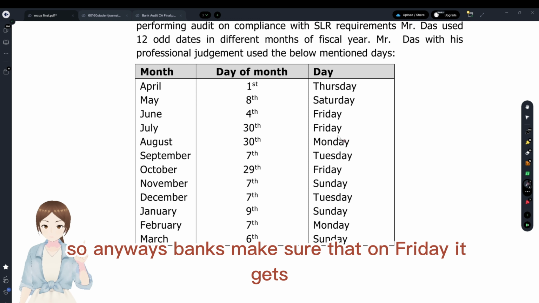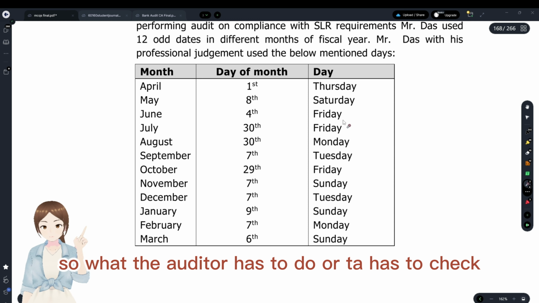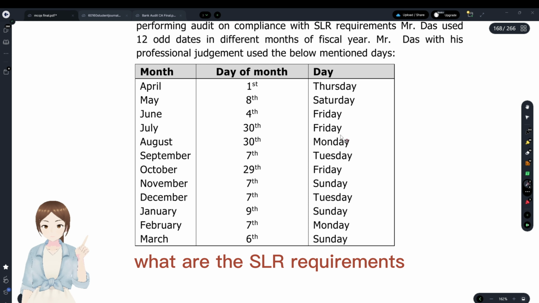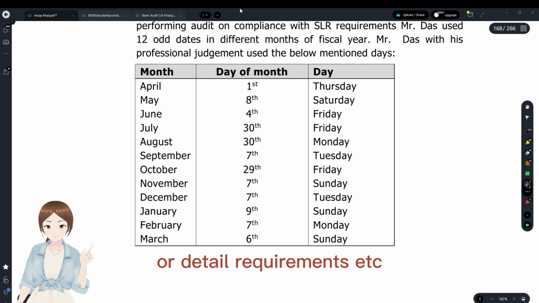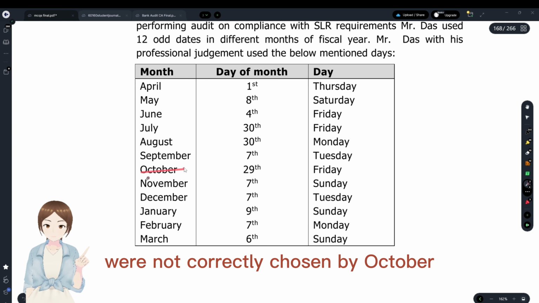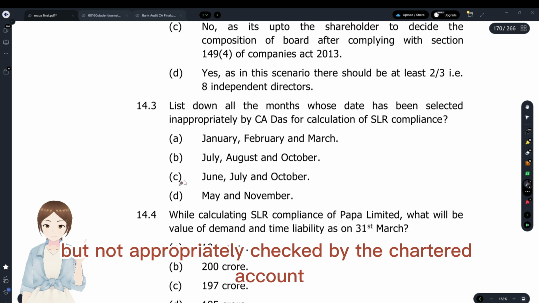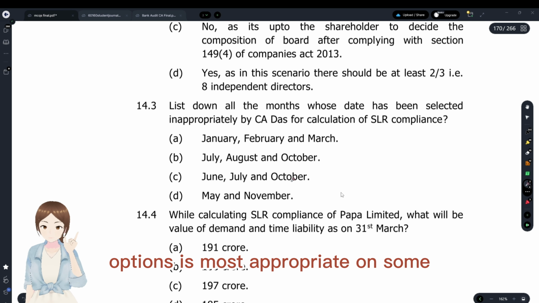So anyways, banks make sure that on Friday it meets that. So what the auditor has to do, other than Fridays, is check what the SLR requirements or DTL requirements are. The Fridays here that were not correctly chosen were October, June and July; they were not appropriately checked by the chartered accountant. June, July, October. Option C is the most appropriate answer.